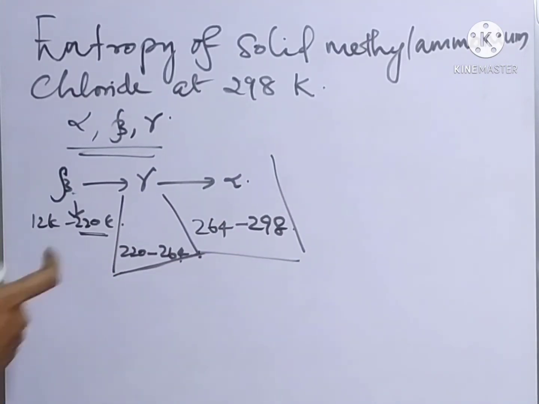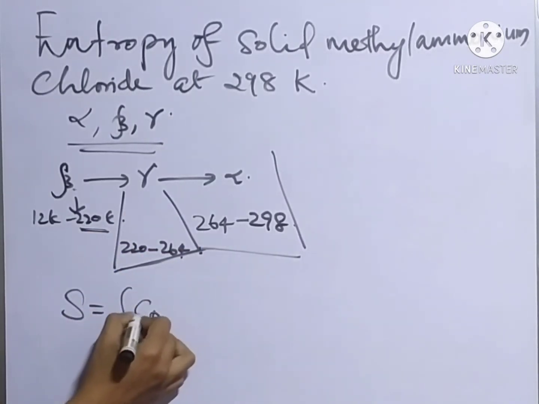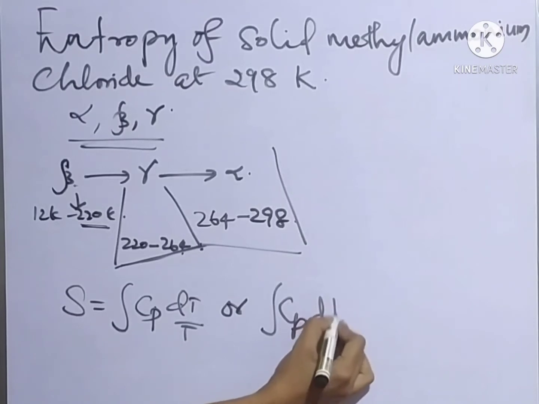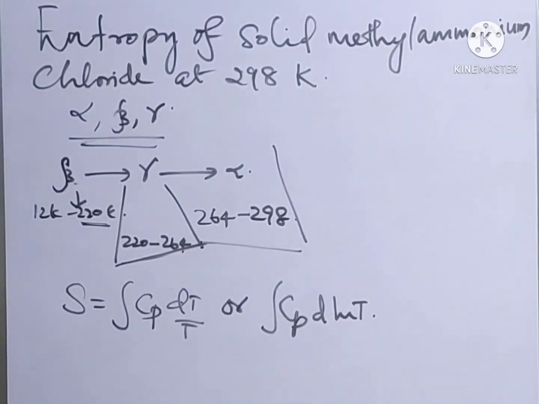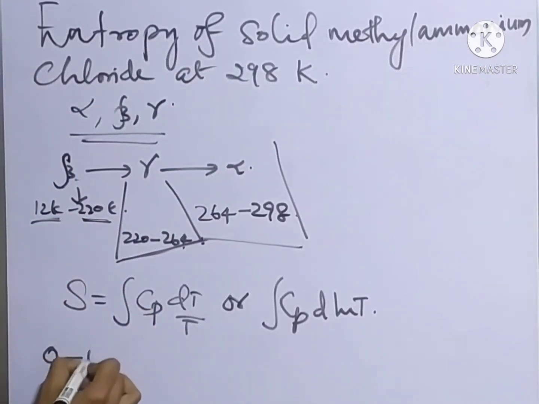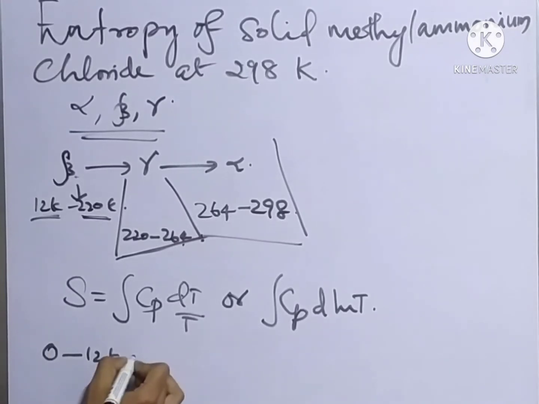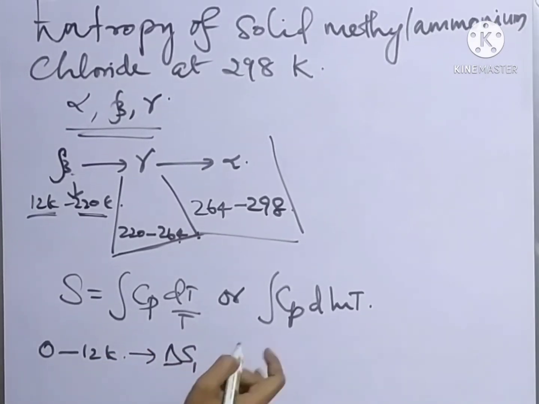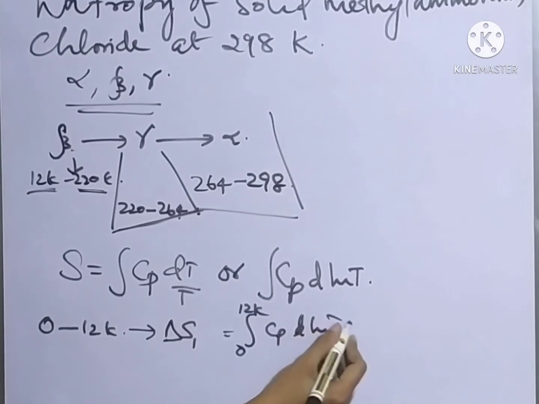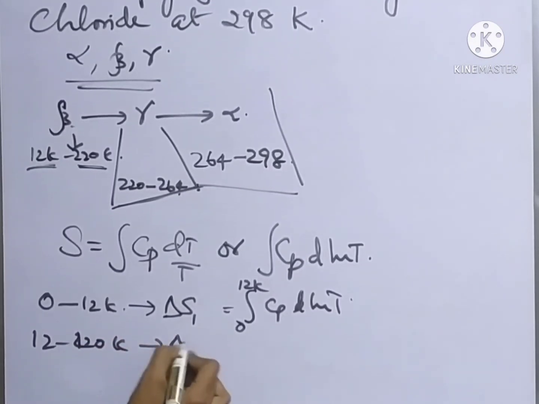The step we use to calculate the entropy in each case is simply integral Cp dT divided by T, or we can say integral Cp d ln T. First, we calculate the entropy from 0 to 12 Kelvin using Debye's T cube law, and consider it as delta S1, the integral from 0 to 12 Kelvin of Cp d ln T. In the same way, from 12 to 220 Kelvin, consider this as delta S2.